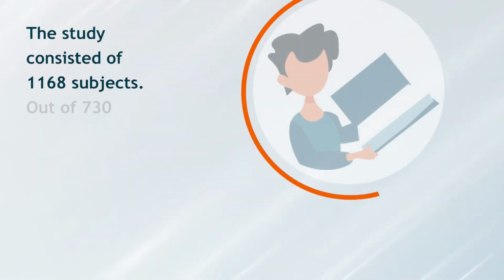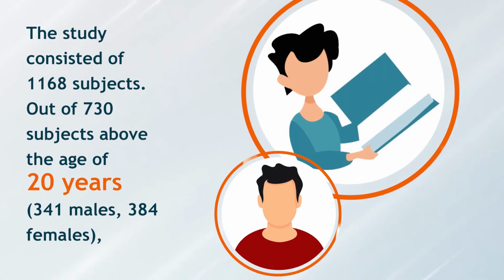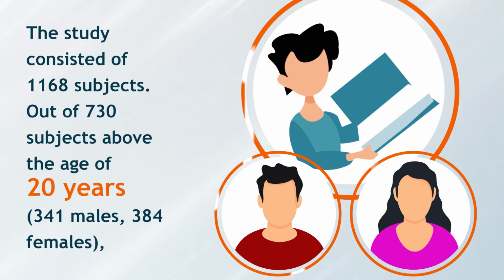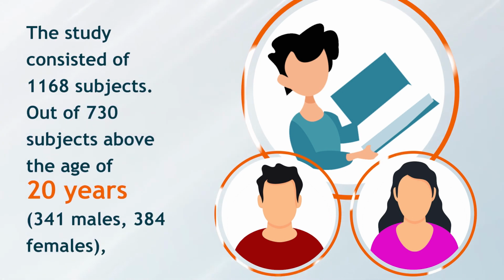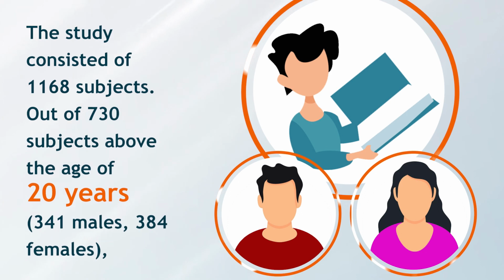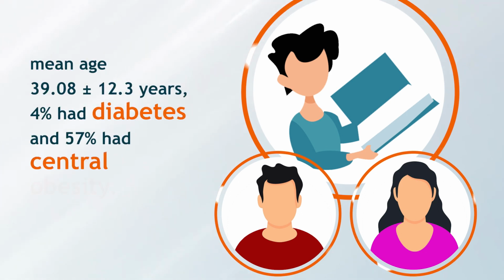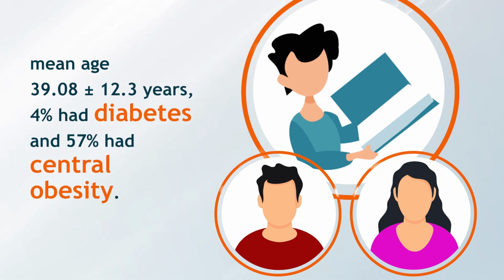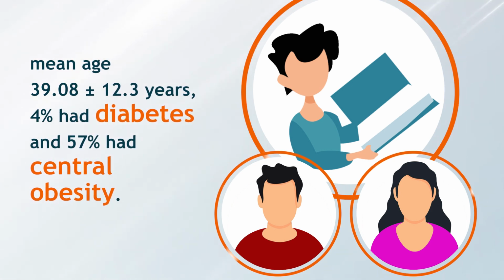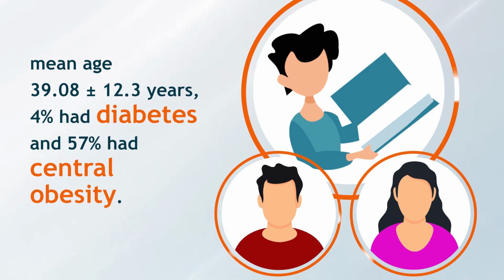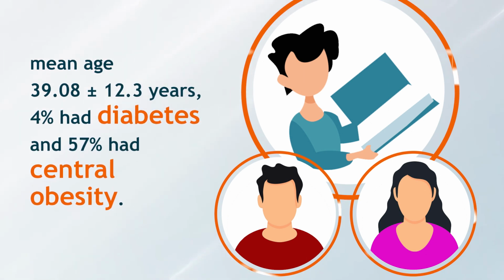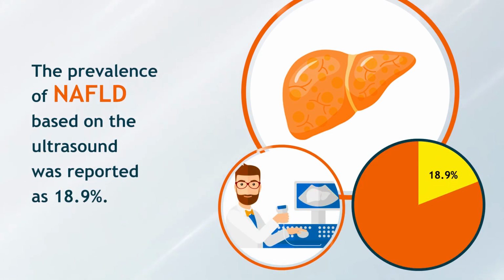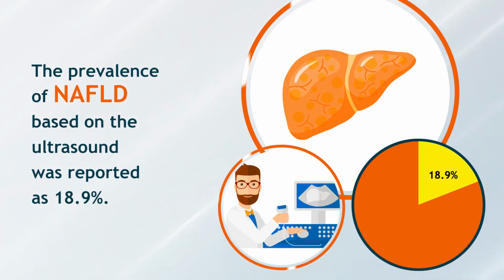The study consisted of 1,168 subjects, of whom 730 were above the age of 20 years, 341 male, 384 female, with a mean age of 39.08 plus or minus 12.3 years, out of which 4% had diabetes and 57% had central obesity. The prevalence of NAFLD based on ultrasound was reported as 18.9%.